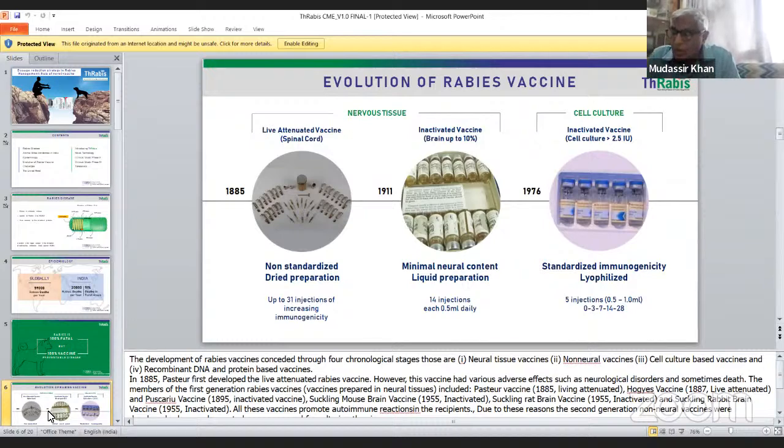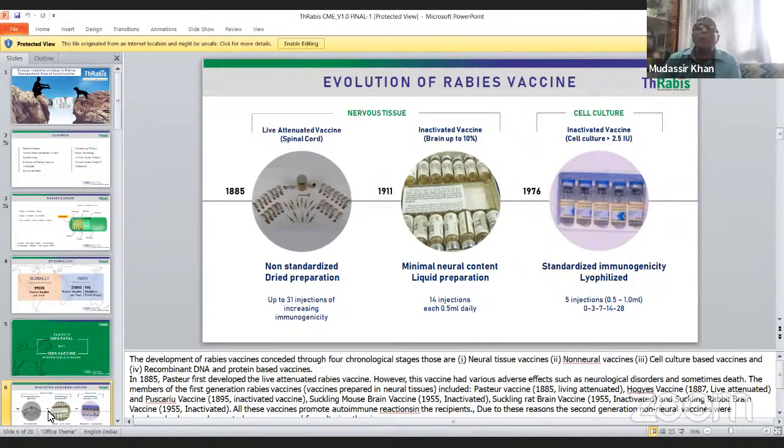Then came the inactivated vaccine from brain extract, in particular sheep brain extract, with a lot of complications. Fourteen injections were given, and there was no surety of immunity. Certain people, even after those injections, developed quadriplegia and other neurological disorders. It was also a very painful affair, and people were quite afraid of taking the fourteen injections. Some would take a few injections and avoid taking all of them. So this was the problem.